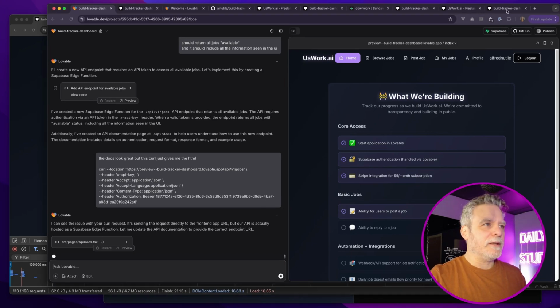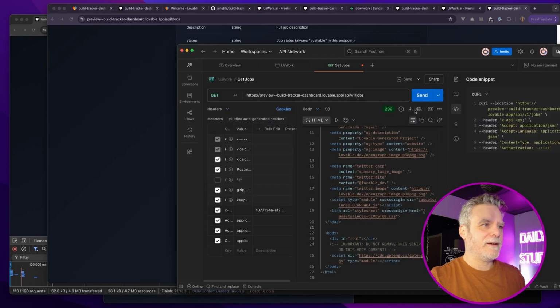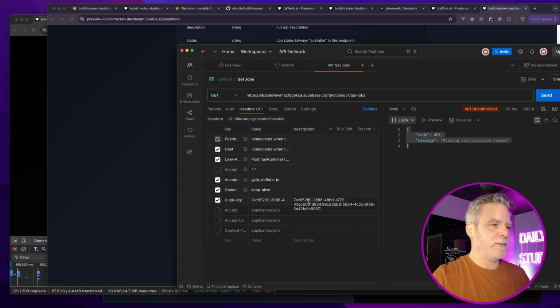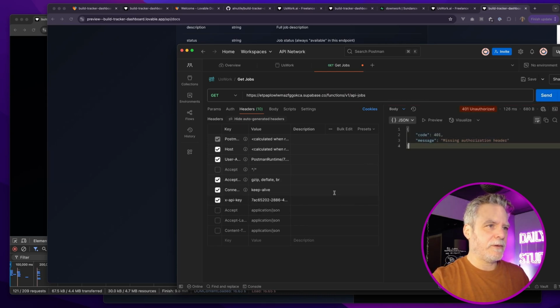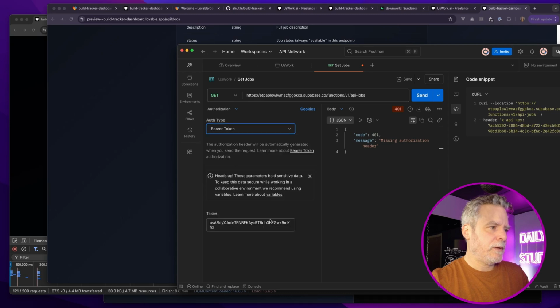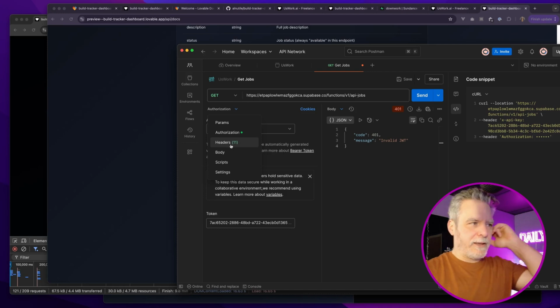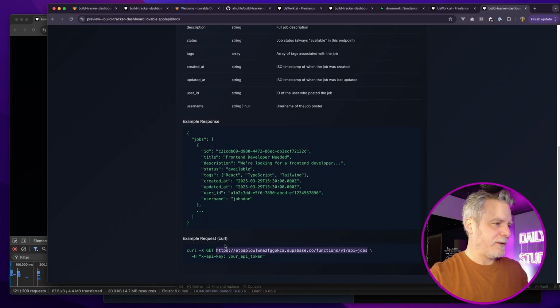They should have written that in the docs. That's really neat. Oh! Look at that. Scroll down. Oh yeah, it is. Duh, it's me. Missing authorization header. So there's the header. Missing authorization header. I'm going to put it here because that's how I typically do things. Invalid JWT. Okay. I'm sure this is so close, though I keep saying that.